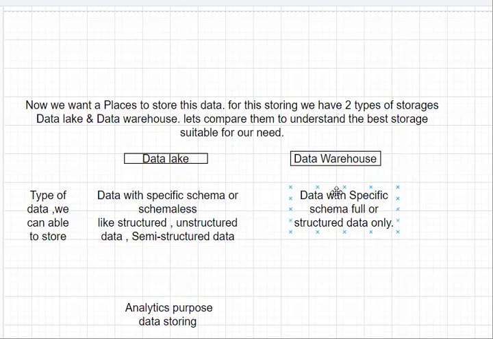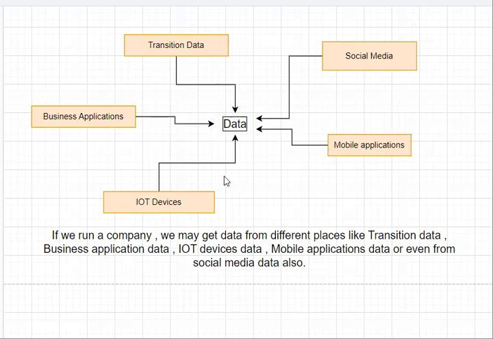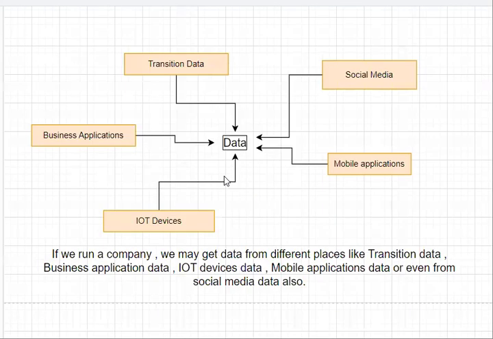Then why do we use this? We use this for storing large data only, but we store our data mainly for processing. Let's say in my company I'm having a lot of data coming from different sources. Now I'm expecting to process my data which is coming from mobile applications.